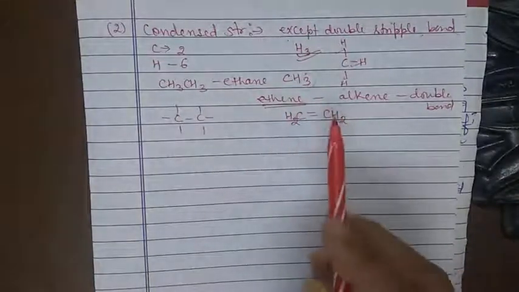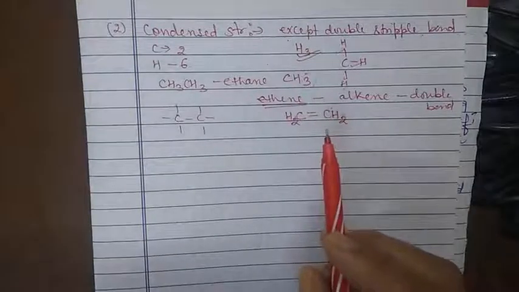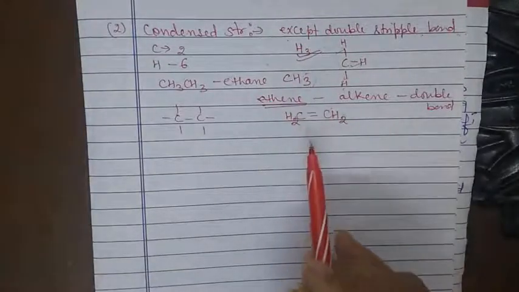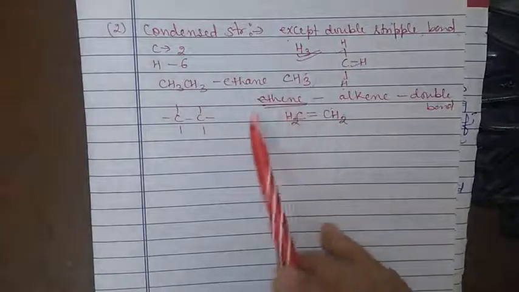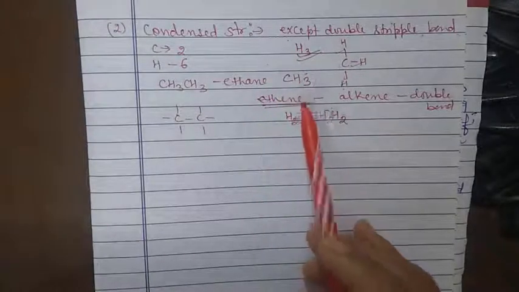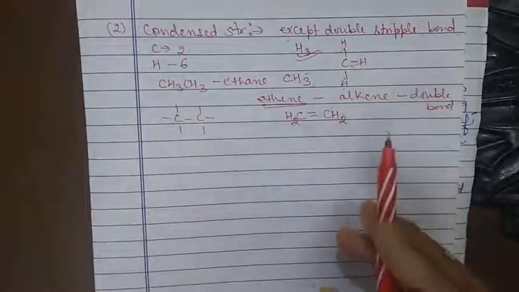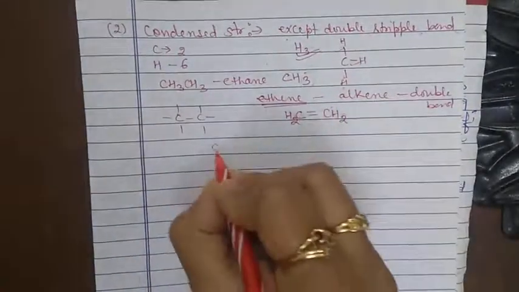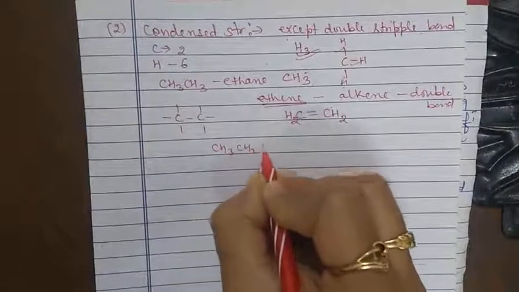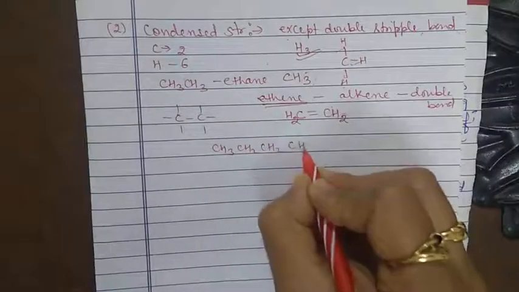Such structures are called condensed structures. Similarly, we can write any type of condensed structure. For example, we have CH2 CH3. This is also an example of a condensed structure.